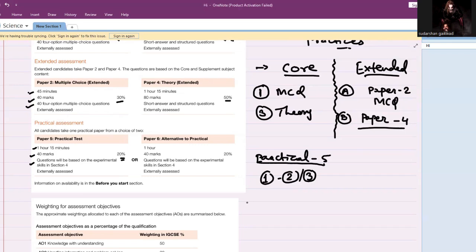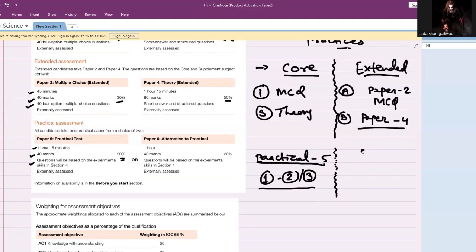Any practical from any chapter, let's say from salts or metals or stoichiometry or acid base, they can give either 2 or 3 practicals which you have to complete in a duration of 1 hour 15 minutes, and show in front of the external examiner along with your faculty member. So that is what we have for 40 marks.